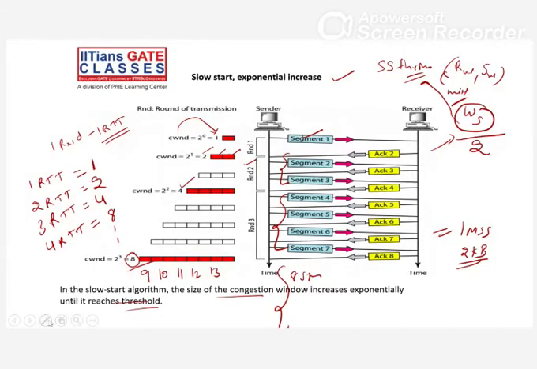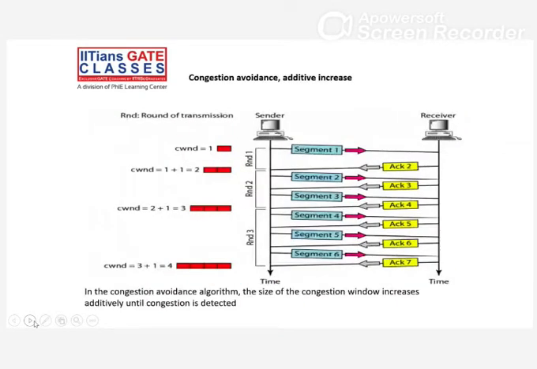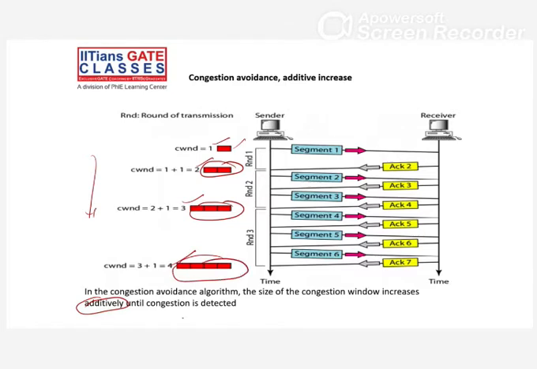Now see the congestion avoidance phase. Congestion avoidance, how do we do the additive increase? Additively increase, how? 1, then 2, 3, 4. So in one round, 1 MSS only. In the second round, only 2 segments. In the third round, 3 segments. On the fourth round, 4 segments. This is after the slow start phase, not directly, right? After the slow start phase, after the threshold, additive increase will be there. Guys, say yes or no.